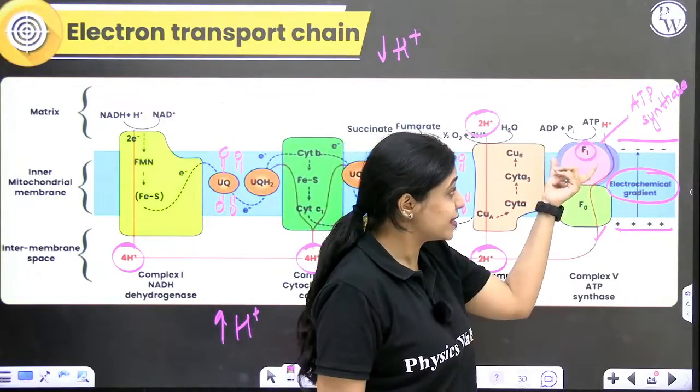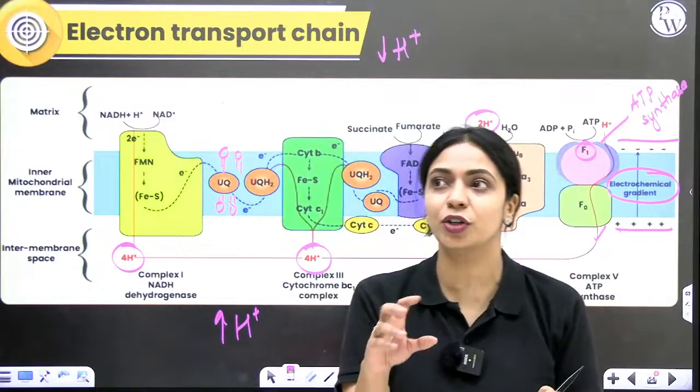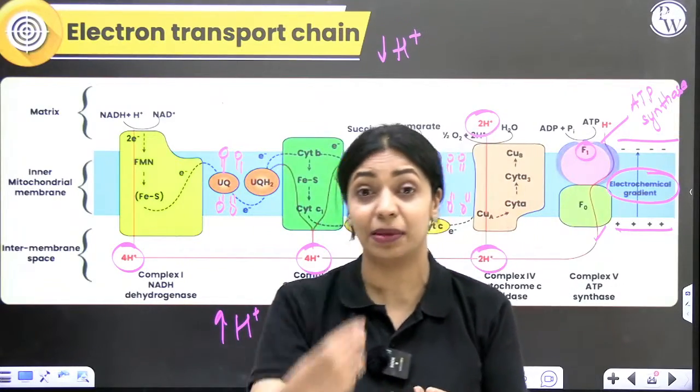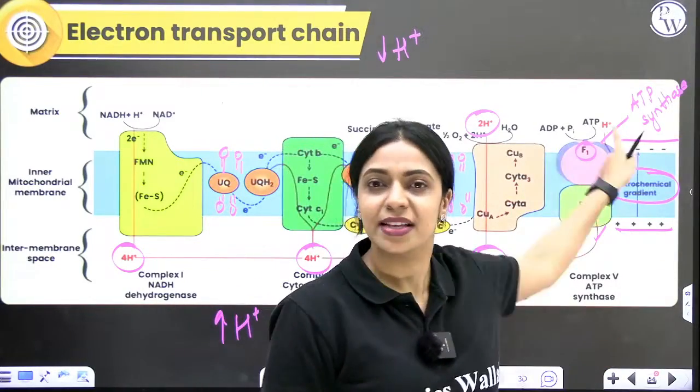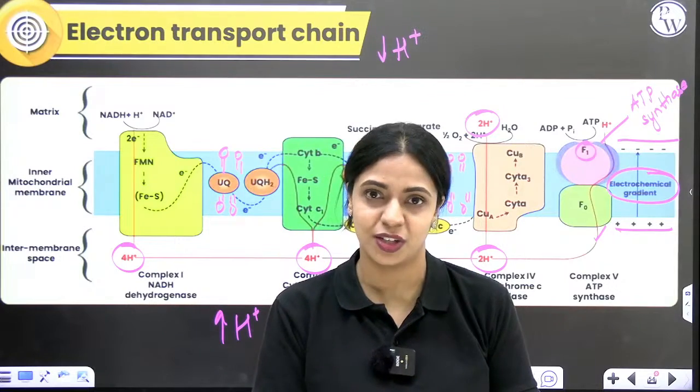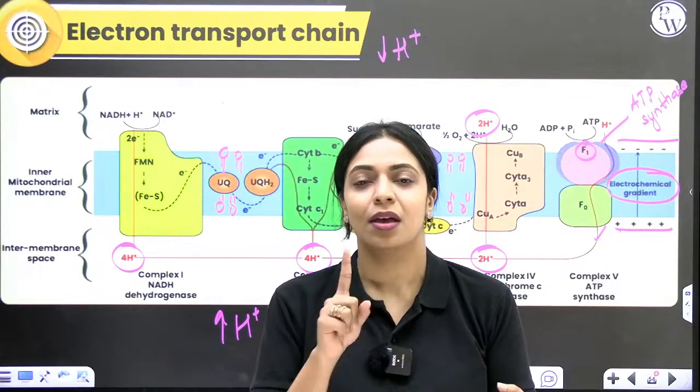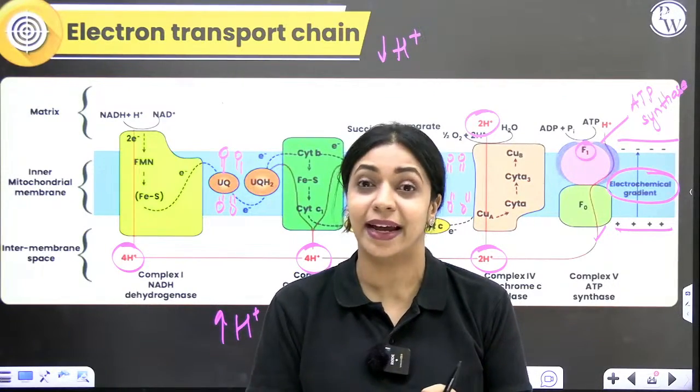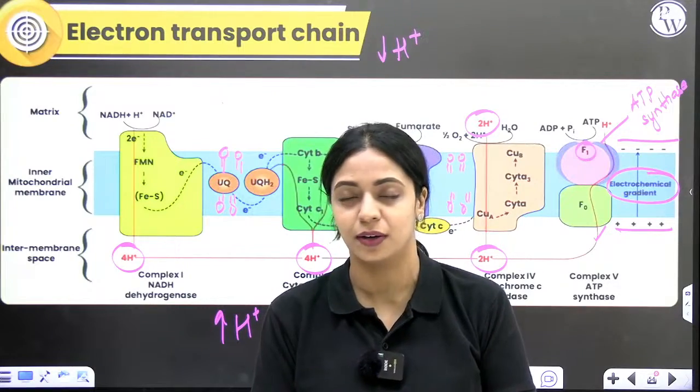Okay. So this F1 particle, you can imagine it to be like a peeled orange. It has many different subunits. Okay. So this F1 particle will have three conformations majorly. One is the loose conformation, one is the tight conformation, one is the open conformation.